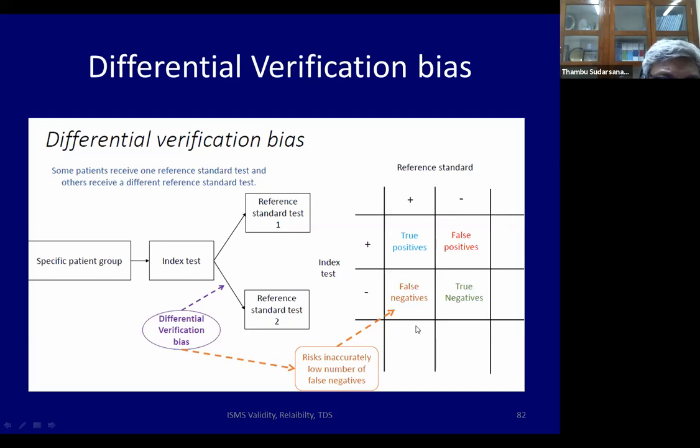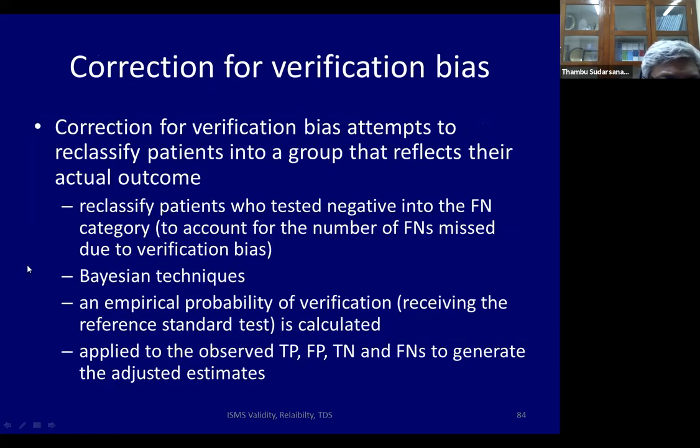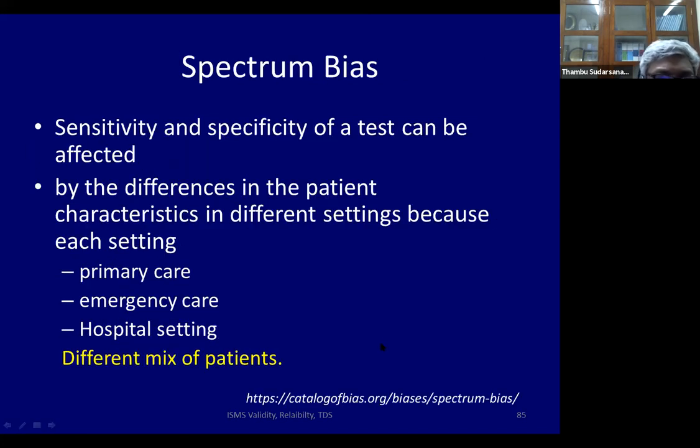Let us say there were actually supposed to be 1,000 people here, but only for 500 people was the gold standard done. The other 500 we don't know. You have to make some sort of guesstimate of what would be the true number of false negatives here. That can be done by a Bayesian technique or some empiric probability of verification, which is calculated, and then you can make an adjustment for that. So you have to make a guesstimate and an estimation.